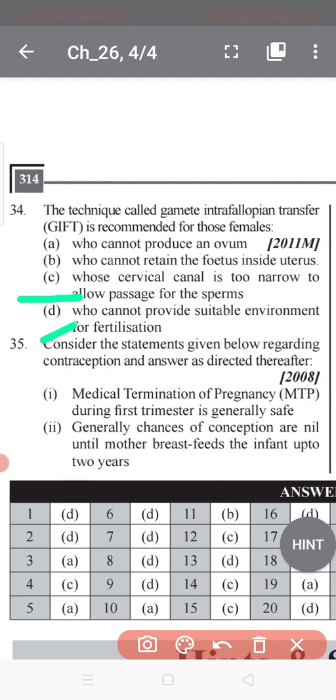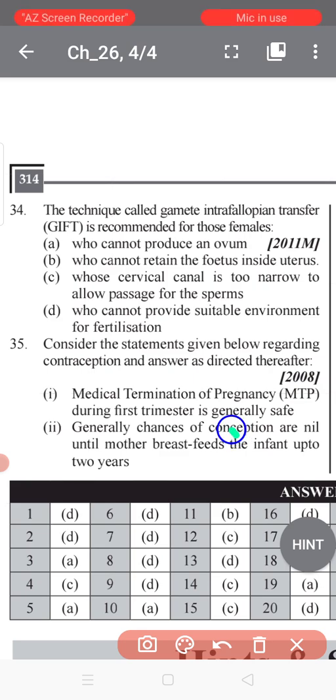So as we know, GIFT is recommended for those females who cannot produce an ovum. Okay, so option A is the most appropriate here.